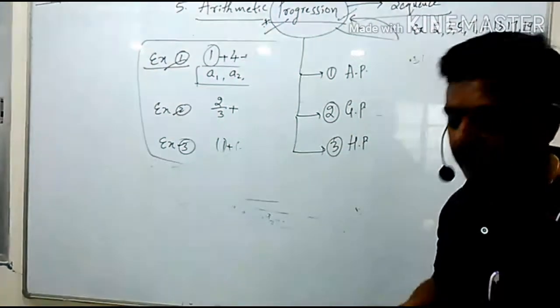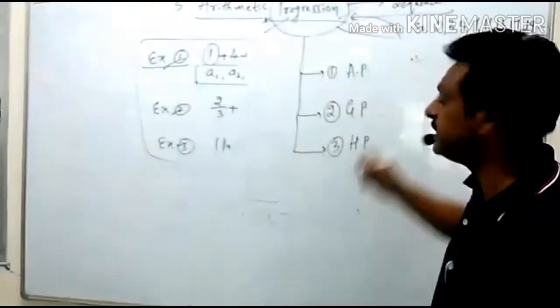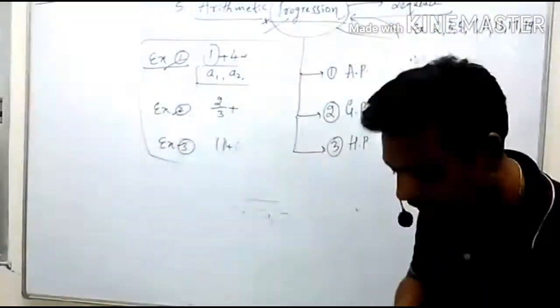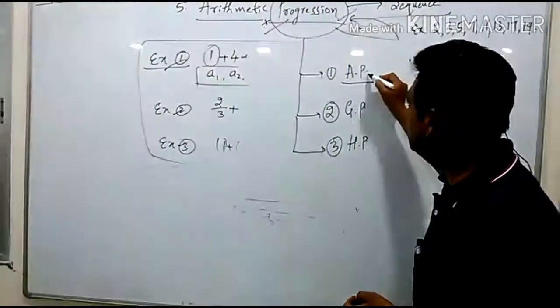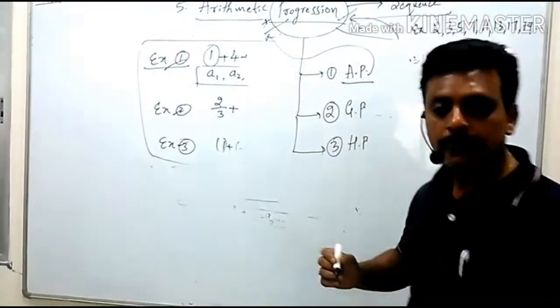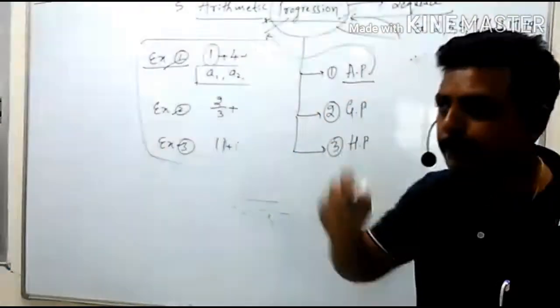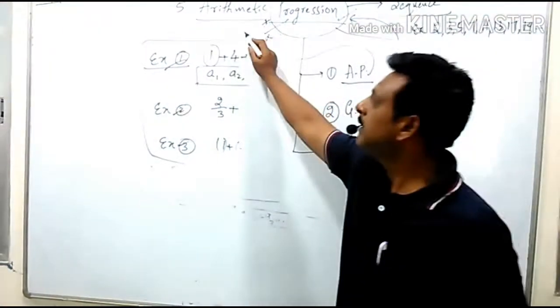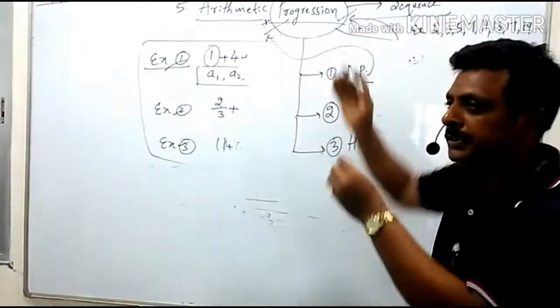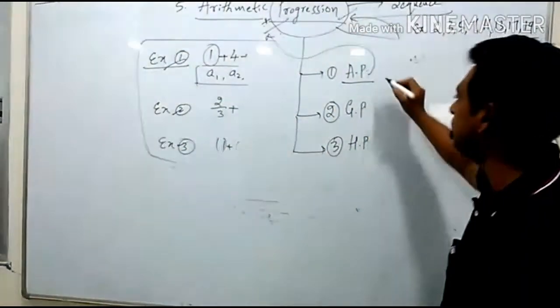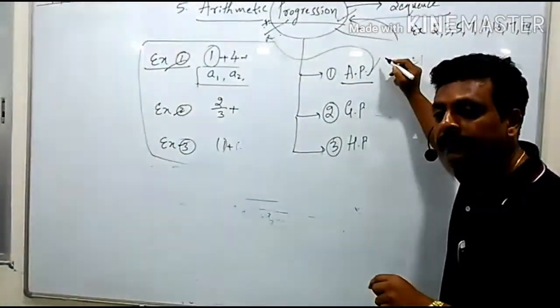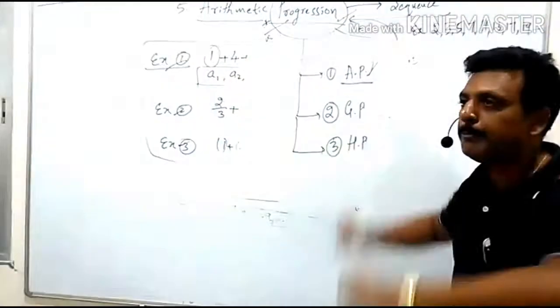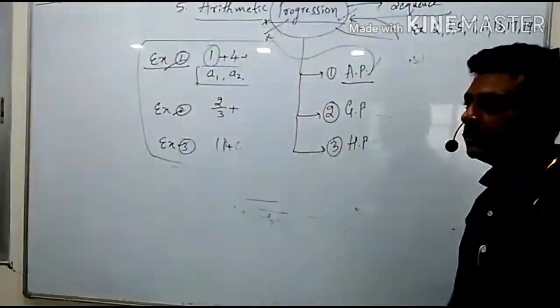Kya sir, you are writing state names? What? Andhra Pradesh sir, Himachal Pradesh sir? No. These are long forms. I am going to tell you. This itself is our chapter, progression. The first type of progression is arithmetic progression. AP. Don't read it as AP. AP means arithmetic progression.